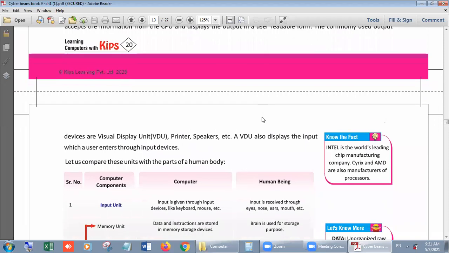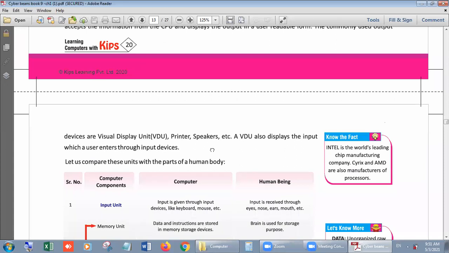Now, we have another very common name for the monitor, that is VDU, visual display unit, right? The video display unit also displays the input which a user enters through an input device. So we can take it in both sides, in input devices as well as in output devices.